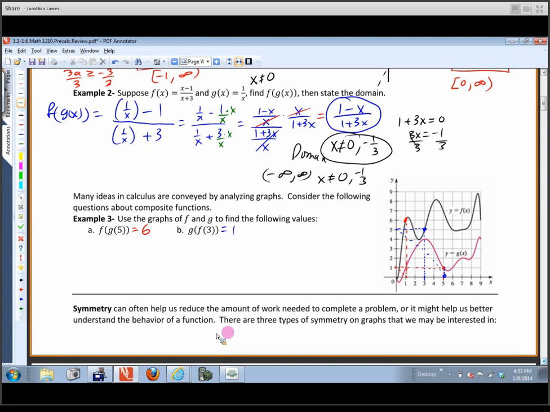So we're going to talk about symmetry next. This is the bottom of the first page. Symmetry can often help us reduce the amount of work that's needed to solve a problem, or it can be helpful in just figuring out how a particular function works. And there are 3 different types of symmetry that we might be interested in, and we're going to take a look at those on the next page.